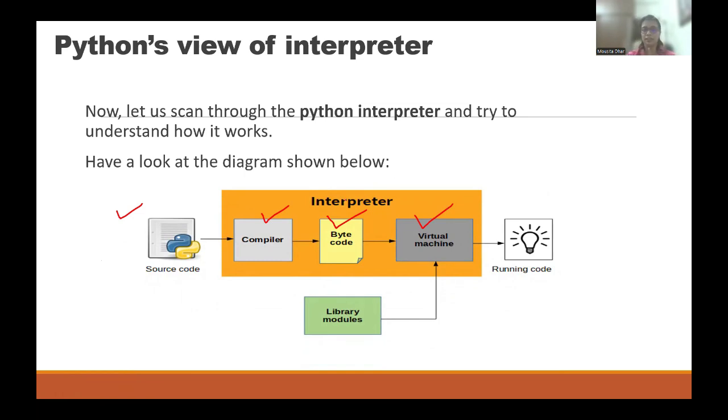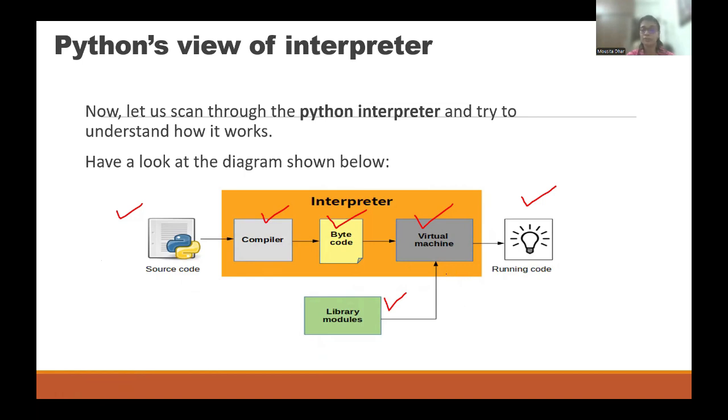The Python interpreter contains compiler, bytecode, and virtual machine. After all this is done, you are going to see the output of your instruction code. And in the meantime, definitely the libraries will also come into the picture. As I already mentioned, if you need something which is already present in the library, you can bring those from these libraries.